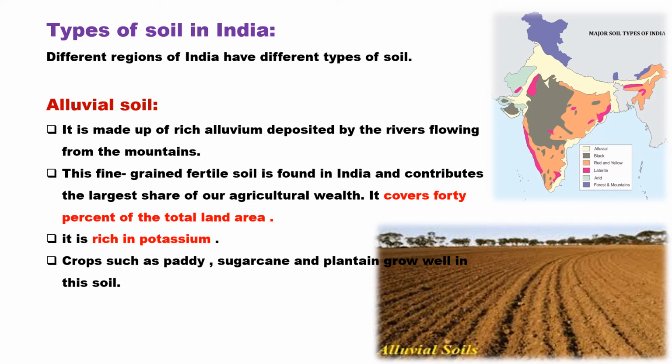This alluvial soil covers nearly 40% of the total land area in India. Obviously, because of the sediments deposited along the river courses after coming from a long distance and because of erosion, the soil is really rich and the most fertile soil. They are found along the river courses. Because of this richness, these soils are best suited for growing sugarcane, paddy, maize, etc. And this soil is rich in potassium.